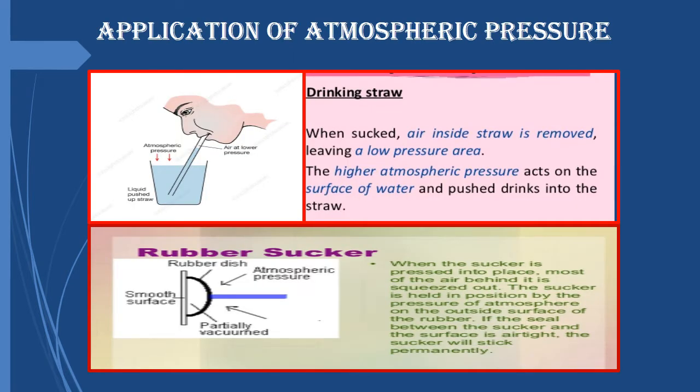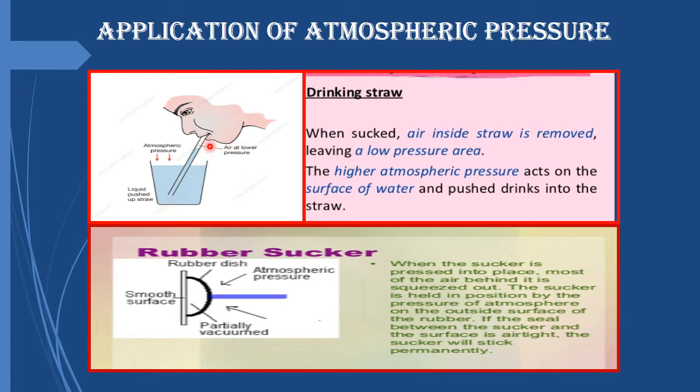Some applications of atmospheric pressure. You know that air is present all around us, so it is exerting pressure, right? And some of the activities are possible because of this atmospheric pressure. You all drink juices with the help of a straw. If you drink any juice or liquid or water with a straw, the first thing to be done is that the air has to be removed from the straw.